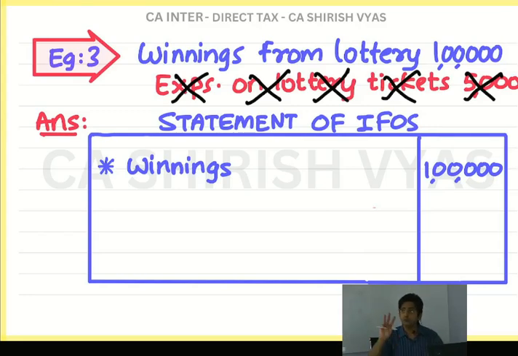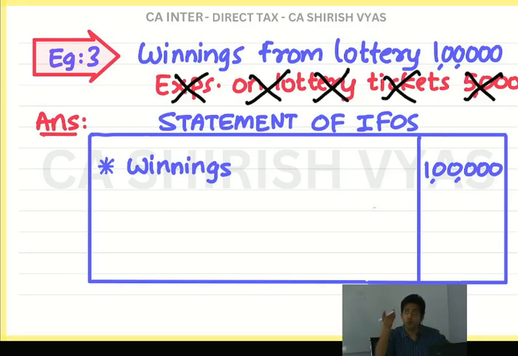So 3 rules we have set. Can you see this third point? See, try to generalize. Taxable income, deduct the expense. Exempt income, ignore the expense. Winnings also ignore the expense. Although it is taxable, but ignore the expense. Any type of winning, whether it is lottery, horse race, any type of winning, ignore the expense.